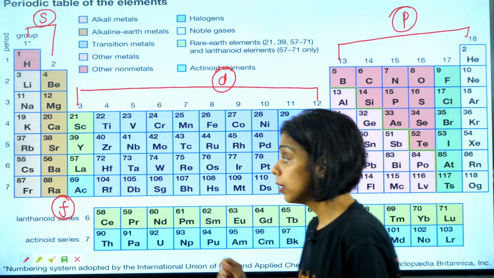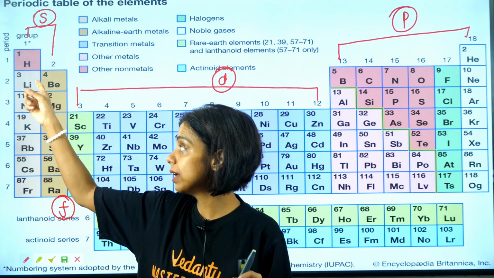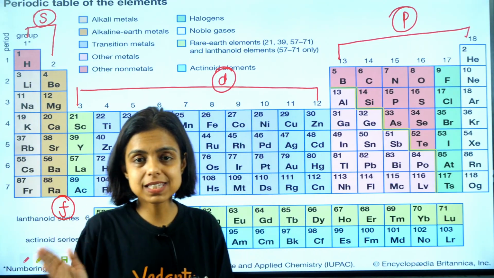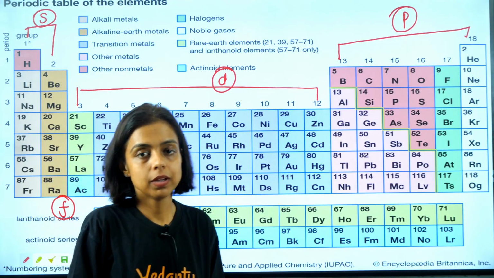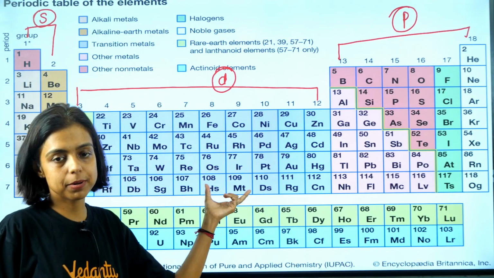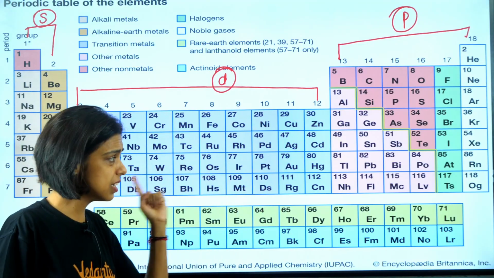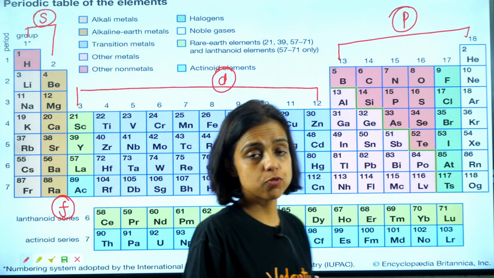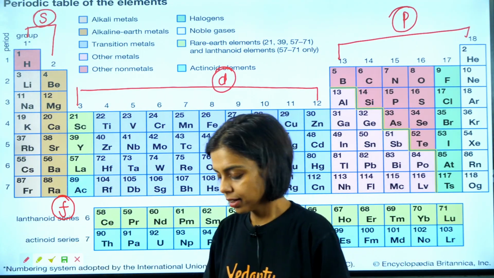You should learn S and P block group wise. You should know the first group elements, lithium, sodium, potassium, rubidium, cesium, francium, right? So S and P block should be learned, the elements should be learned according to group. And D block, transition elements also we call them, it should be learned series wise, period wise. And same is the case with F block elements, in which we have 2 series. One is lanthanides, another is actinides, right?